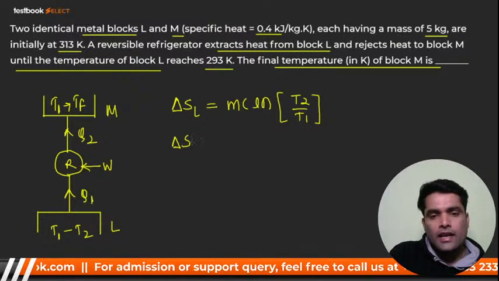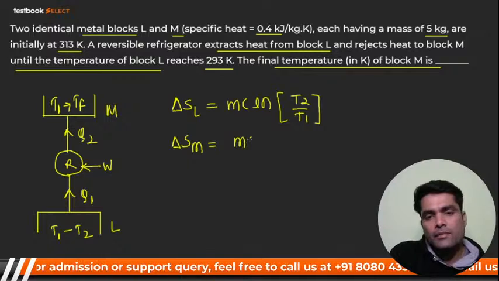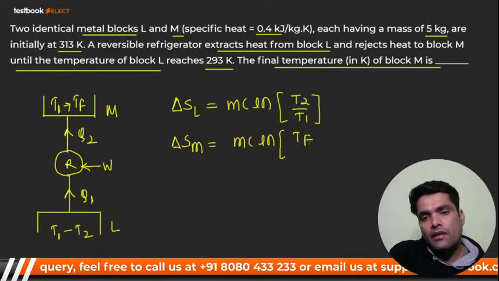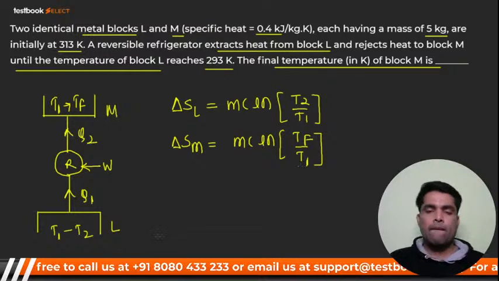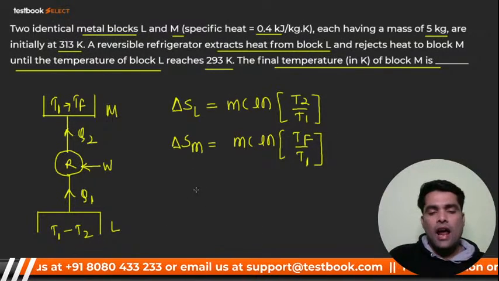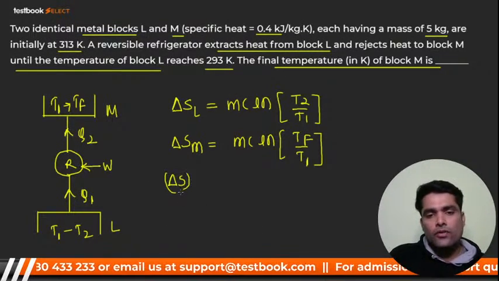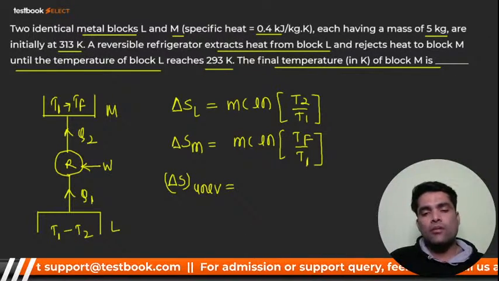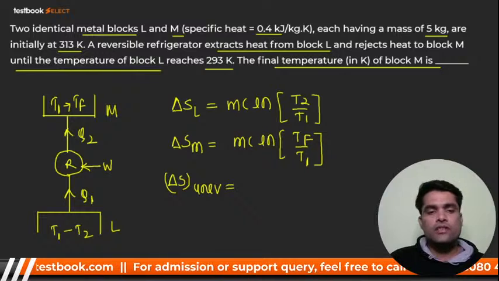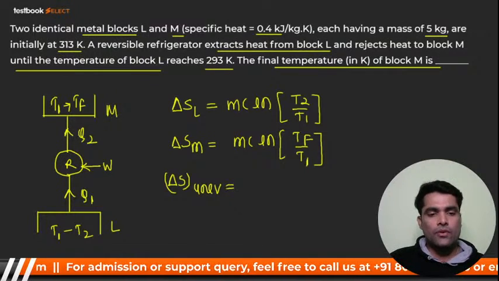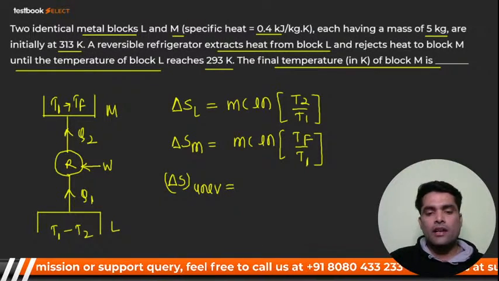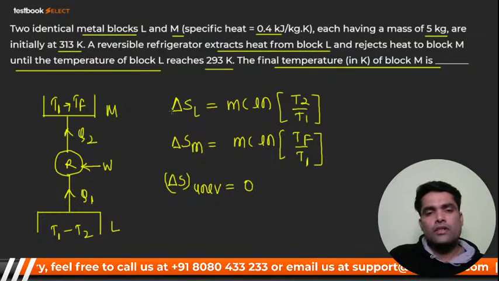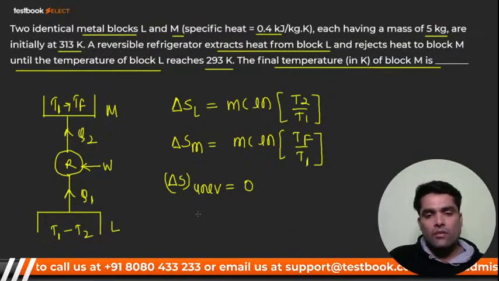Similarly, for delta S of the M block, it should again be MC ln of T2, TF by T1. And you know that delta S of universe is nothing but delta S of system plus surrounding, yes or no? Of course it is. But here I want to tell you, delta S of universe for this refrigerator is going to be 0 because it is reversible. So what can I write?